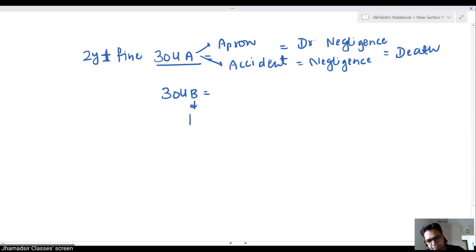304B, B for bride, B for bahu. That is definitely dowry death.